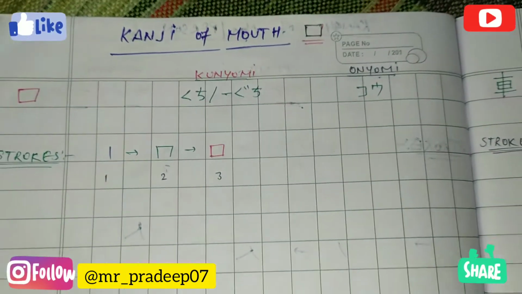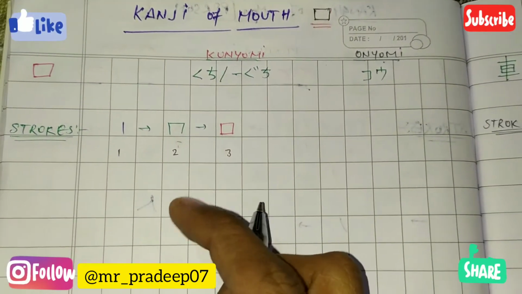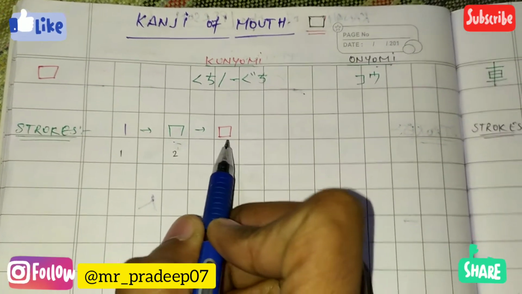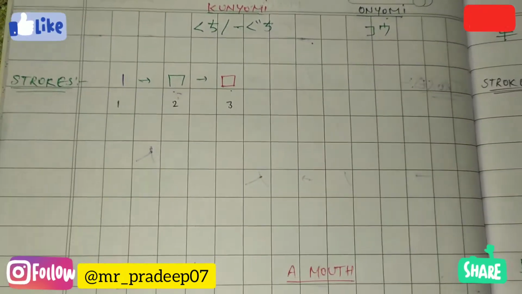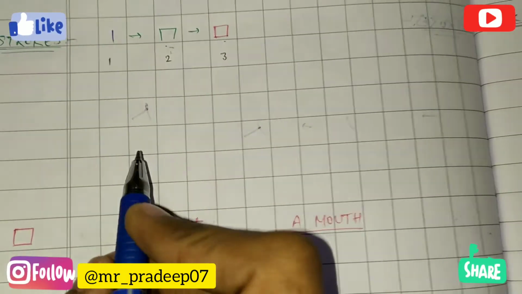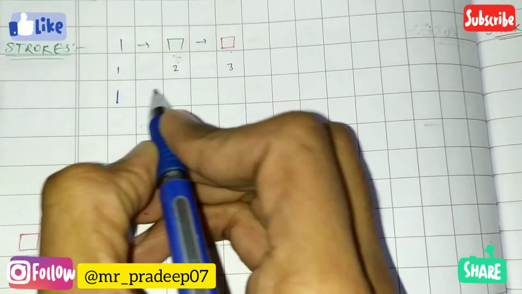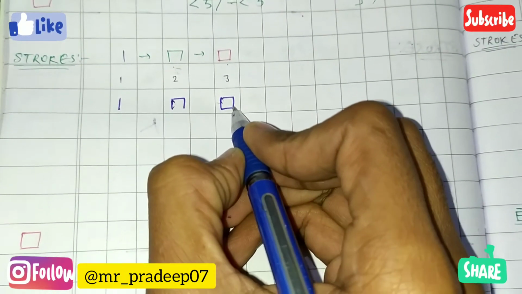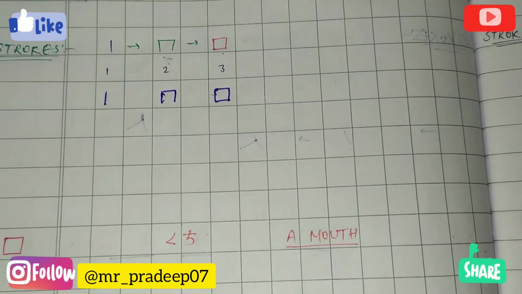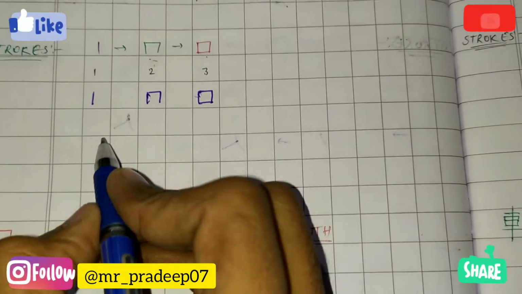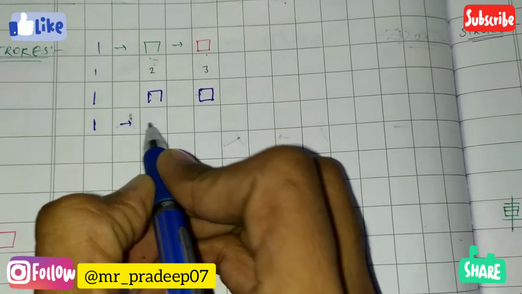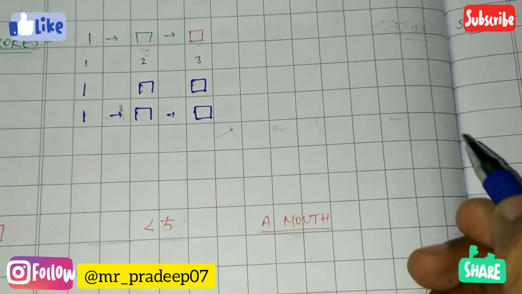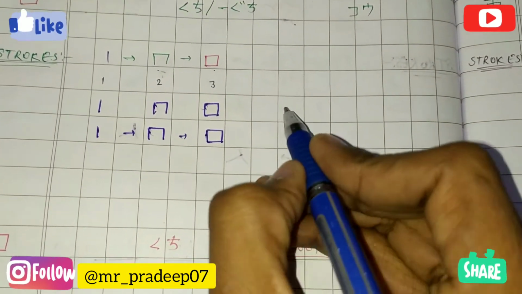The next kanji is the Kanji of Mouth. This kanji has 3 strokes. You can see here, ichi, ni, san. Let's do some practice to make this kanji. Ichi, ichi ni, san. Ichi ni san. Let's do it again. Ichi, ichi ni, san. This is also a simple kanji.